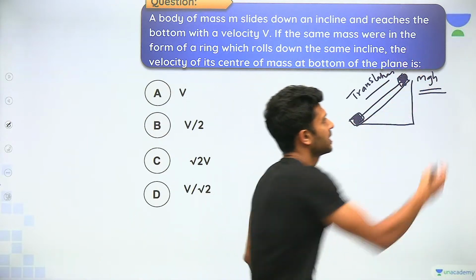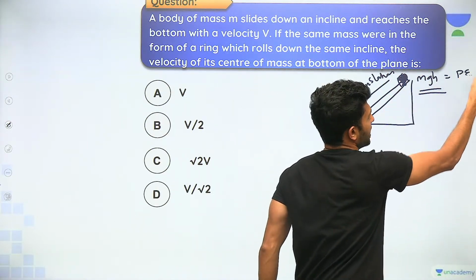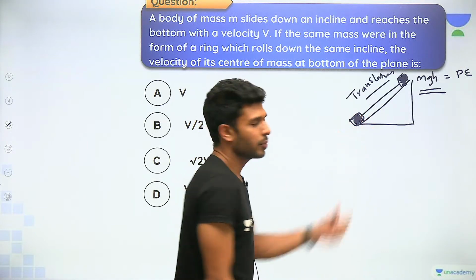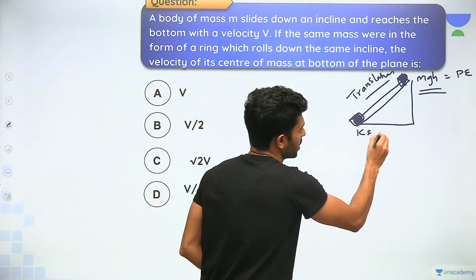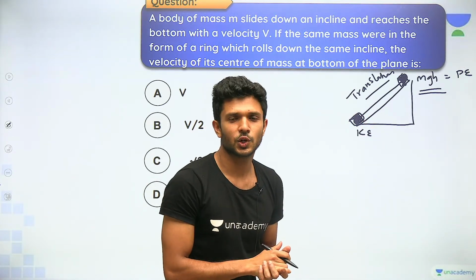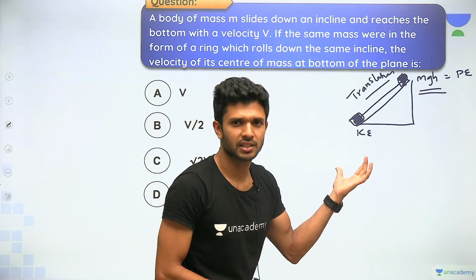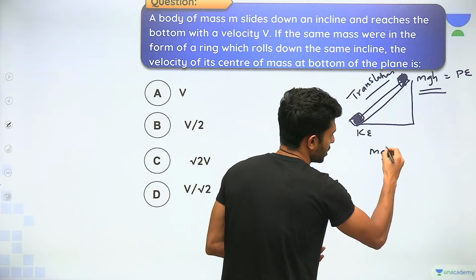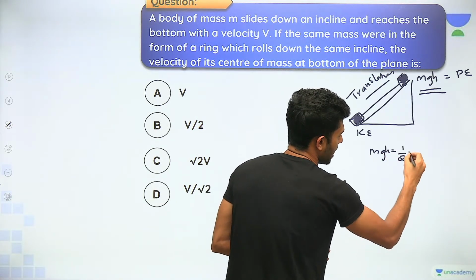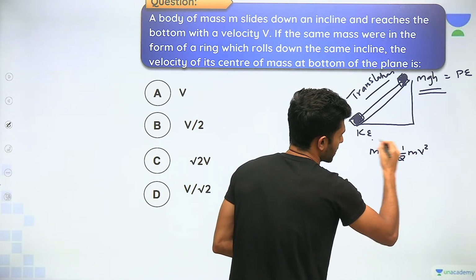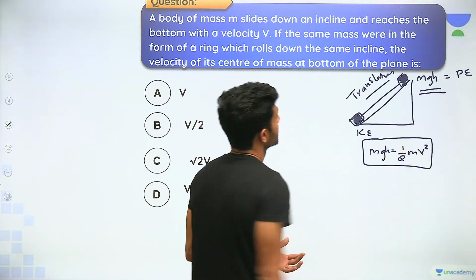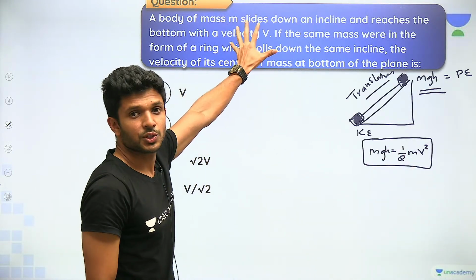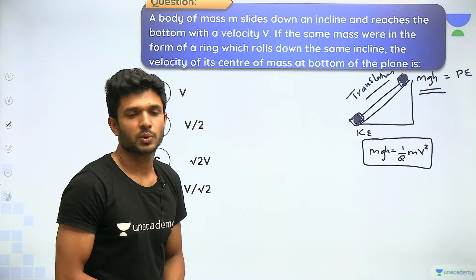When it is here, it is potential energy, and when it reaches the bottom, completely it will be converted into kinetic energy. Yes or no? So can we make an equation? Yes sir, absolutely. So potential energy mgh is equal to half mv square. This is the equation which you need to make from the very first part.